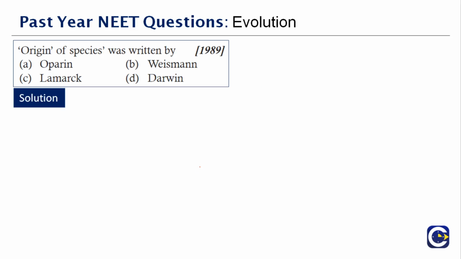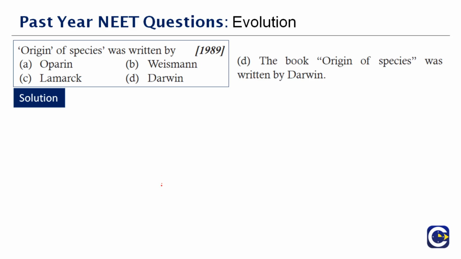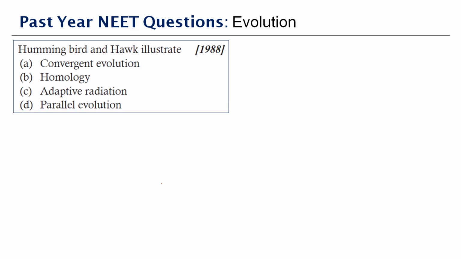Origin of Species was written by dash. Very, very easy question, right? We all know what the answer is. Who wrote it? It was written by Charles Darwin. Yeah, the book Origin of Species was written by Darwin, which is option D. Next question here.